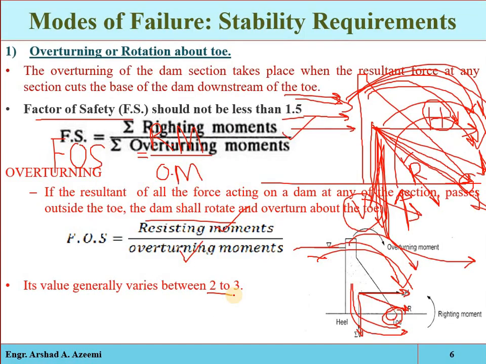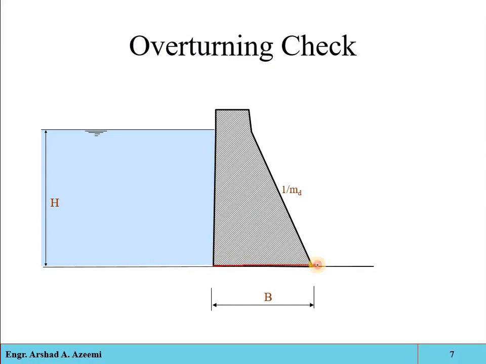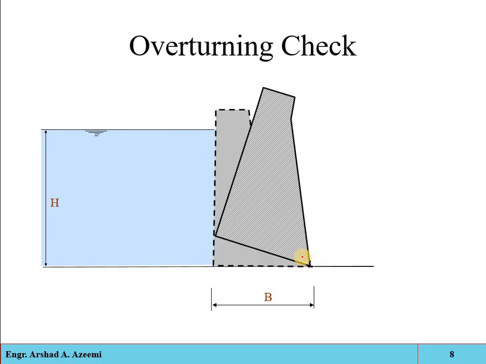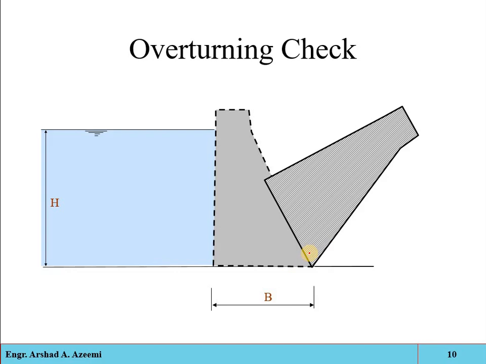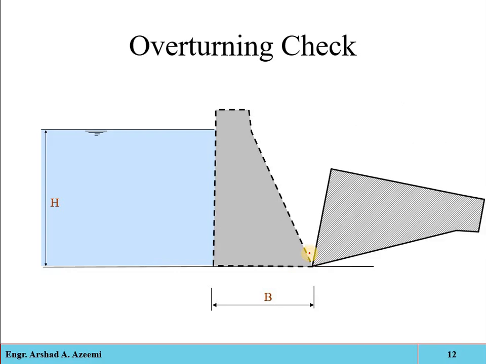Now here you can see that suppose that is the foundation, its base, and that is the dam base having width B. Suppose that is the water stored in the reservoir, so obviously it will exert some pressure. Suppose that is the sum of the horizontal forces and that is the sum of the vertical forces. If the resultant lies downstream of the toe point, you can see that the structure will overturn from the downstream edge. From the toe point the dam will rotate, that is called overturning. That is one of the failure modes.